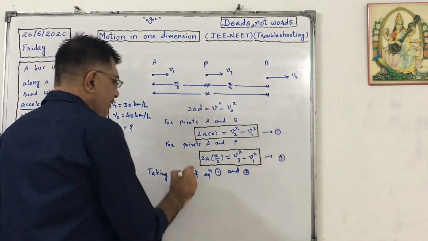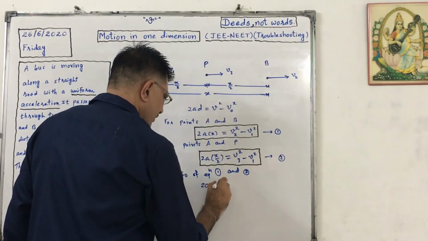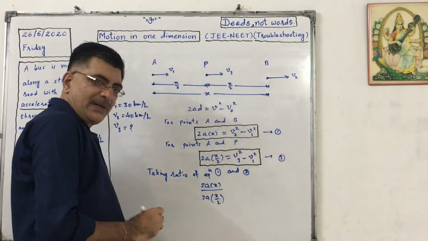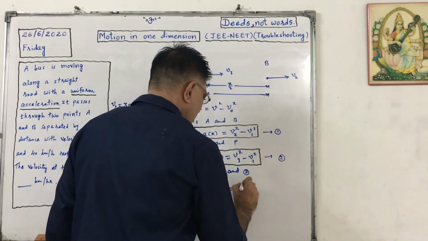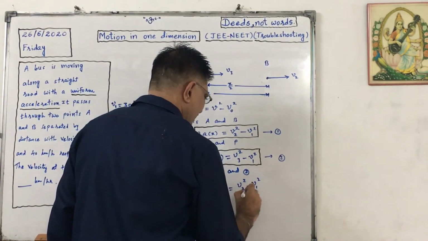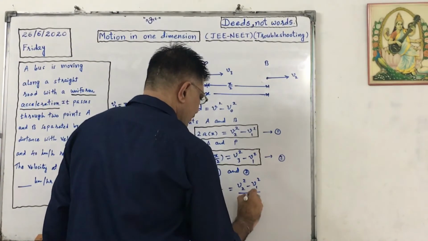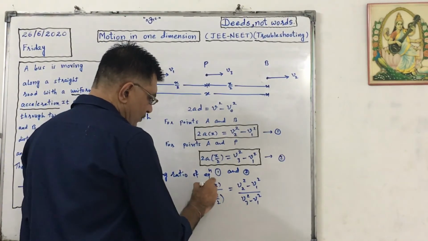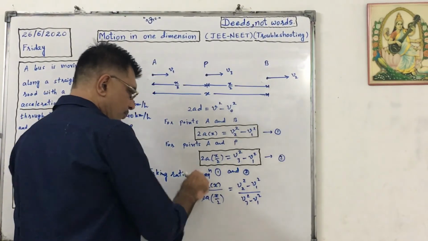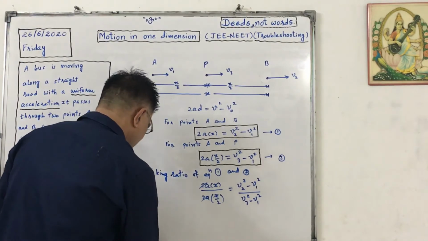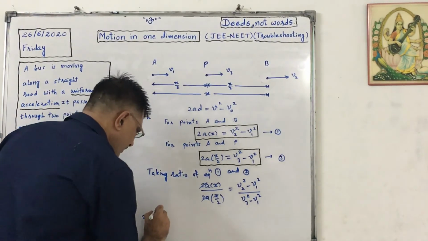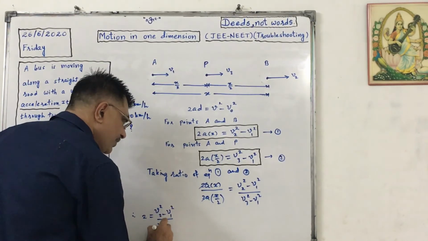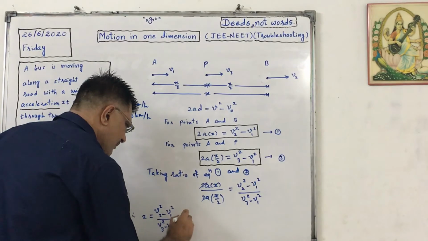Then 2a into x upon 2a into x by 2 equals V2 square minus V1 square upon V3 square minus V1 square. So we can cancel this 2a and this x. So 2 will go in the numerator, so it will be 2 equals V2 square minus V1 square upon V3 square minus V1 square.